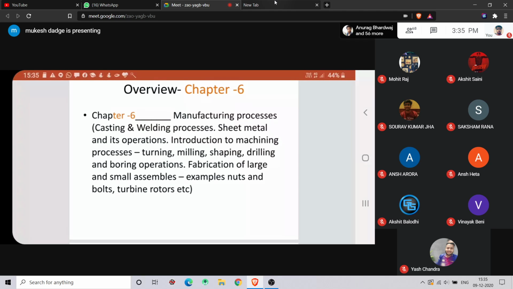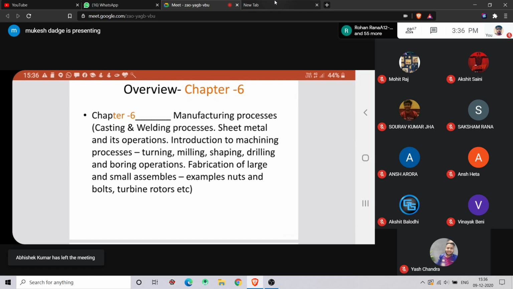So there are different problems for each manufacturing process. For each manufacturing process, some defects are there, and we have to study the defects also. Another topic we will see is introduction to machining processes.